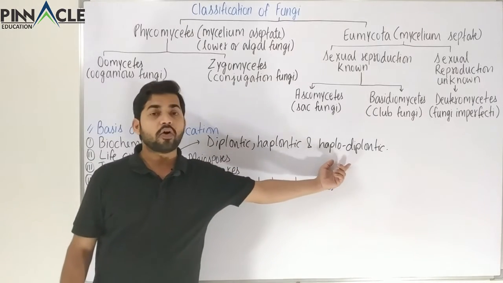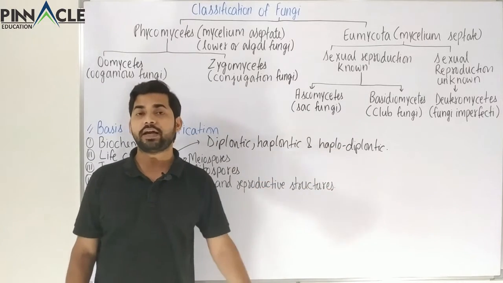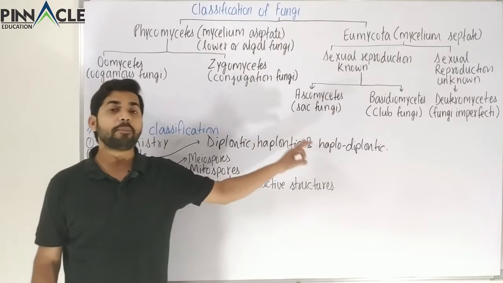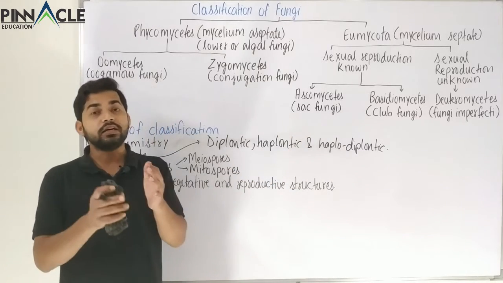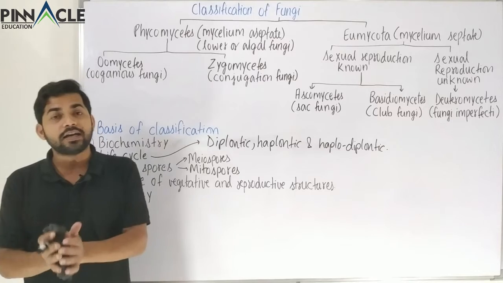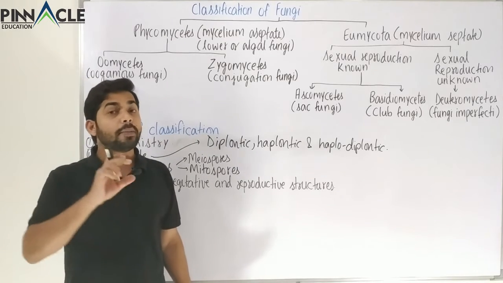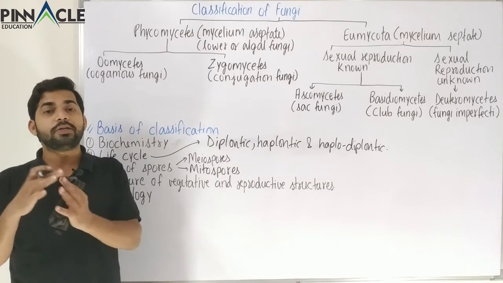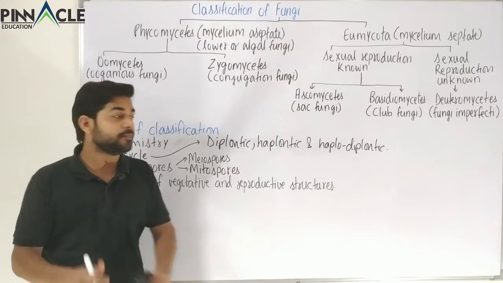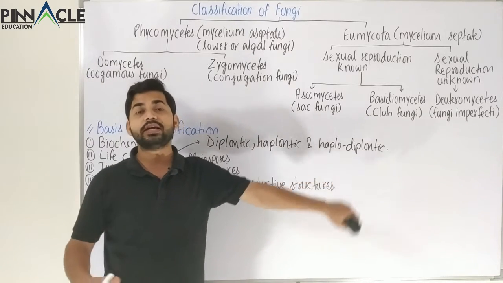Now there is something called the haplodiplontic life cycle. In this life cycle, the phase in which the cells are haploid lasts a certain time, but for the majority of the time the cells are diploid.